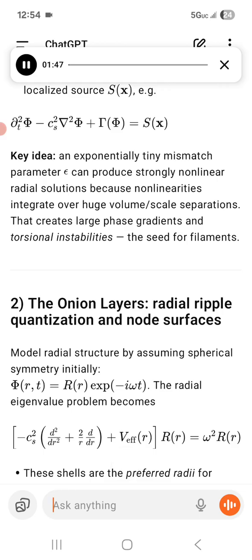Key idea: an exponentially tiny mismatch parameter, epsilon, can produce strongly nonlinear radial solutions because nonlinearities integrate over huge volume and scale separations. That creates large phase gradients and torsional instabilities, the seed for filaments.